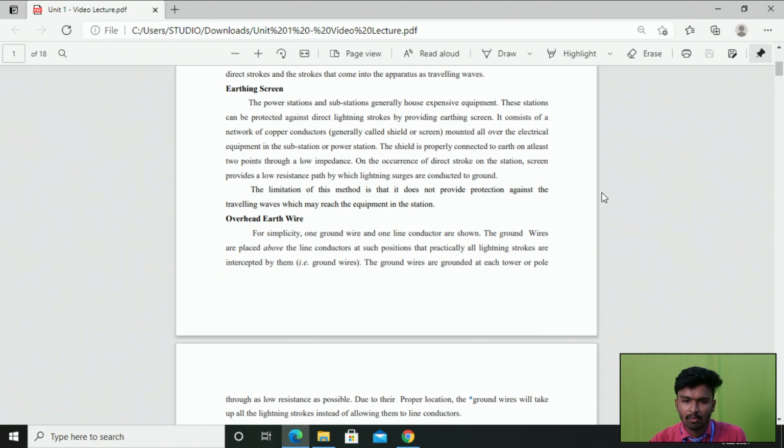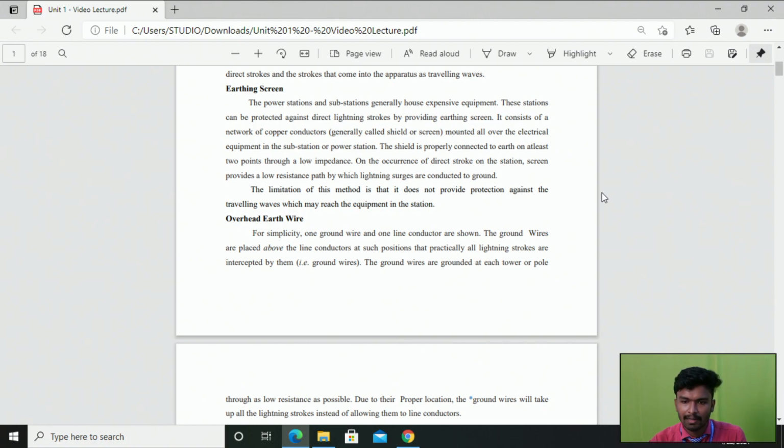Normally in our power station and substation we have a number of transmission lines, transformers, and lightning arrestor protection devices, which consist of many expensive equipments. These stations can be protected against direct lightning strokes by providing an earthing screen, which consists of a network of copper conductor, generally called a shield or screen, which is mounted all over the electrical equipment in the substations or power station.